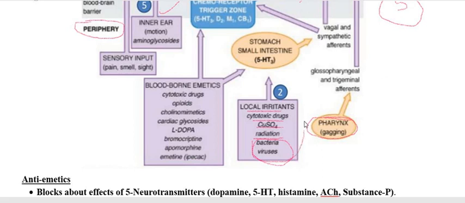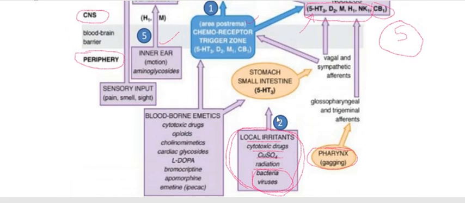So all these stimulate the enterochromaffin-like cell to release the autocoid 5-HT, and this 5-HT as a result stimulates the respective receptor, that is the 5-HT3 present on the same GI tract, at the stomach and small intestine.